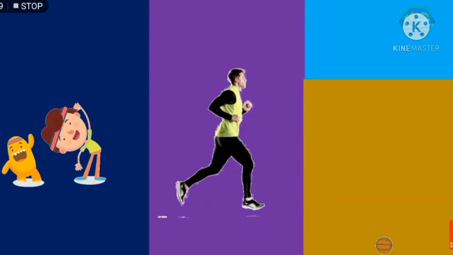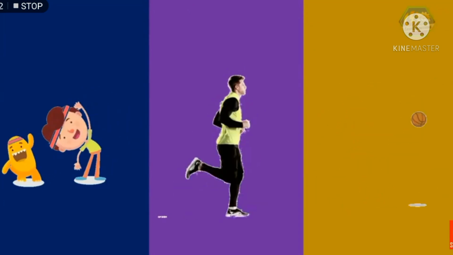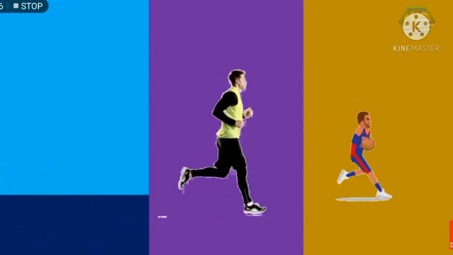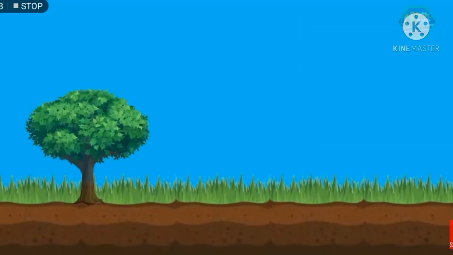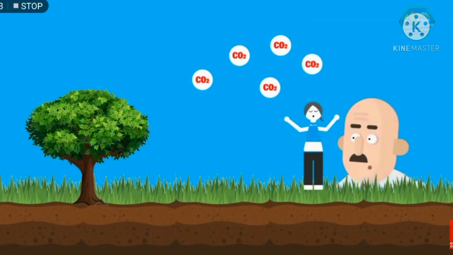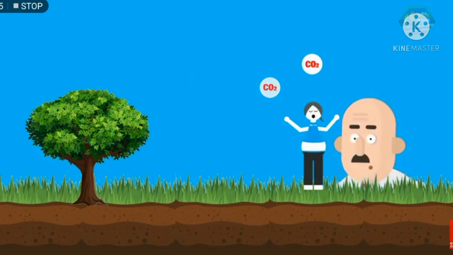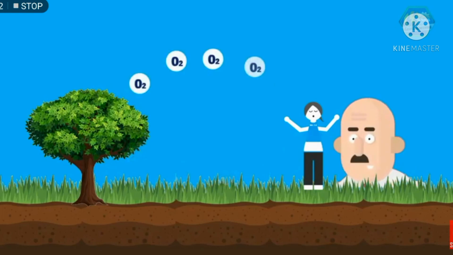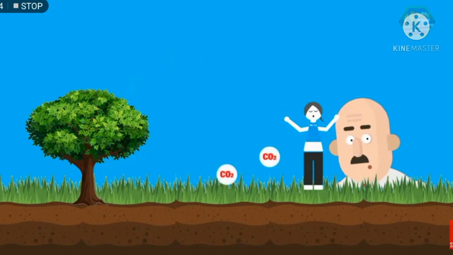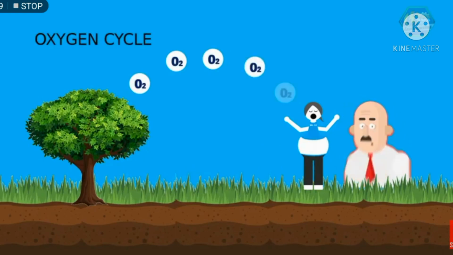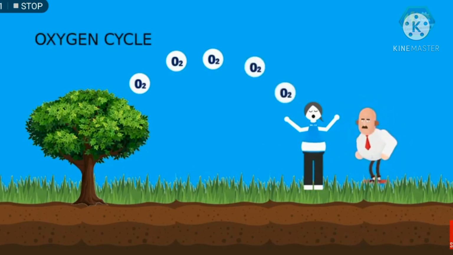Exercising, jogging, or sports make us breathe faster to make up the need for more oxygen. And after using this energy, carbon dioxide is produced during our exhaling or even farting. This carbon dioxide is again taken up by plants for photosynthesis, thus producing more oxygen. These processes repeat over and over again, forming a cycle which is the oxygen cycle. The carbon cycle is also related to this cycle.